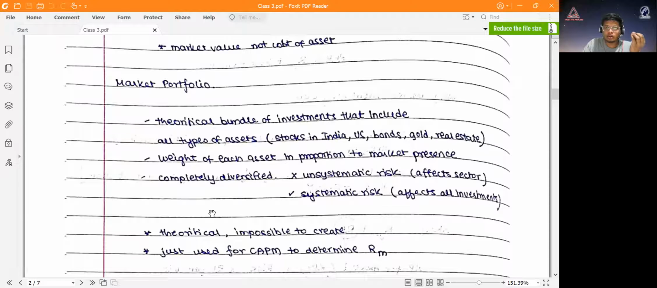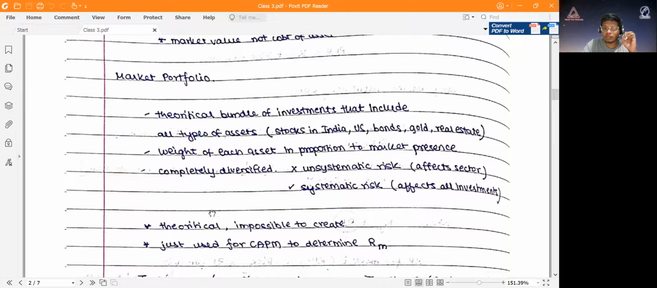One of the drawbacks of this concept is that it's impossible to create such a portfolio with fixed weights. But for the CAPM model to determine the RM, we need to create this market portfolio. Don't worry, the figures of RM will be given to you. You don't even have to calculate what the portfolio is. So don't worry about the numericals part, but just understand it's a theoretical bundle of investments, and it's said that every investor out there will be holding this ideal portfolio.